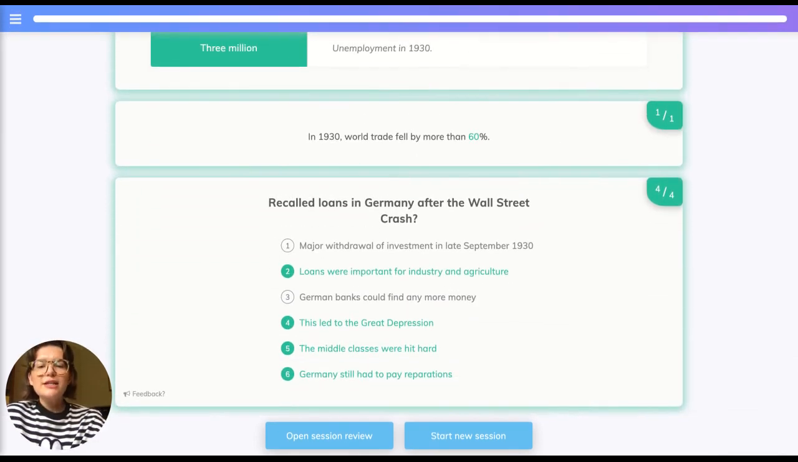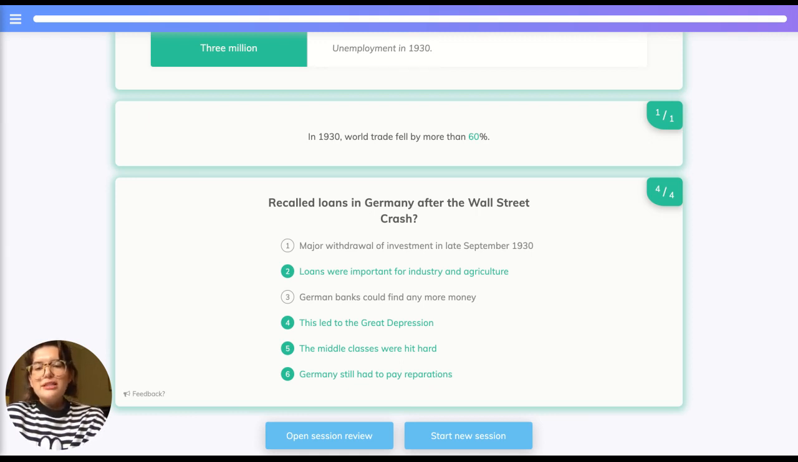And the reason that this hit Germany so hard was because the US had recalled loans following the Wall Street crash. For example, we know that the major withdrawal of investment in late September 1930 may have contributed to the rise in the votes for extremist parties. These loans were particularly important for industry and agriculture, and it was clear that German banks were not able to find money from elsewhere.